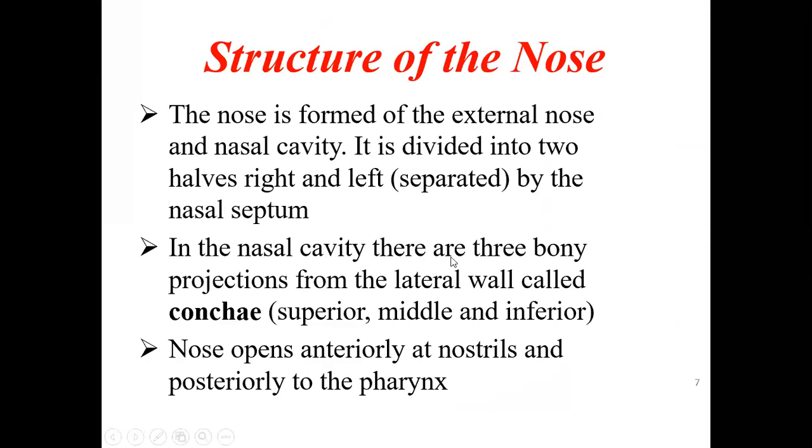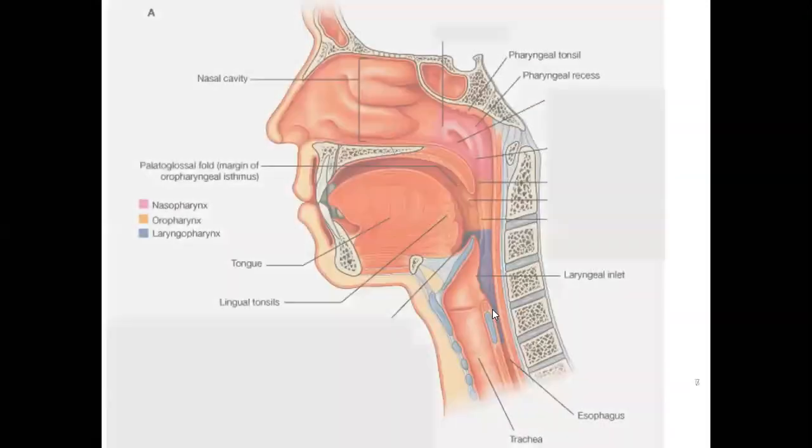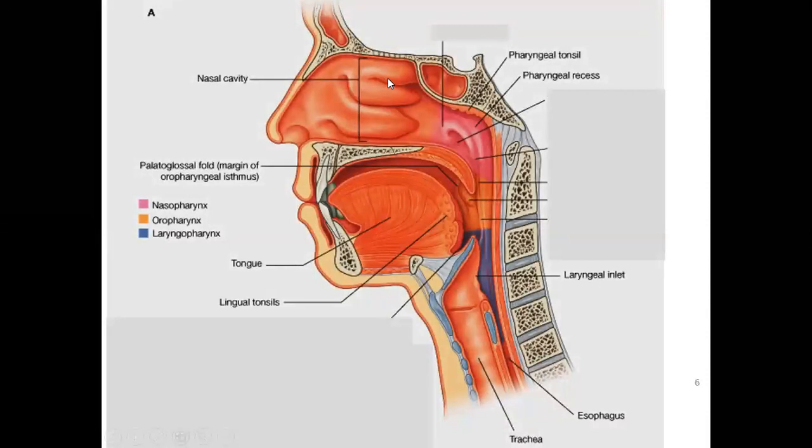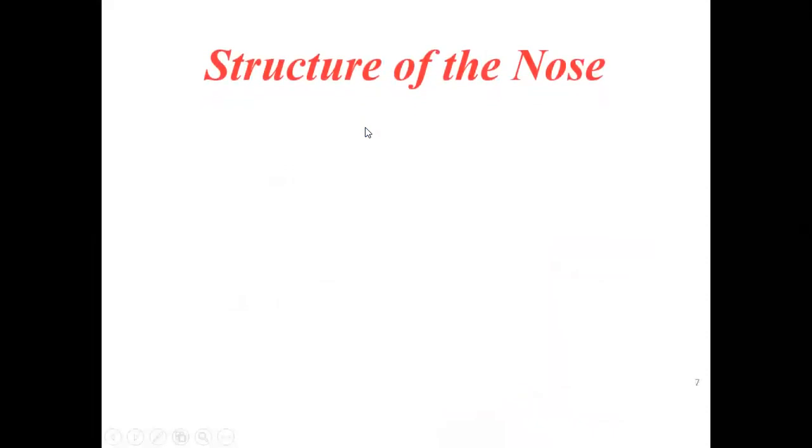In the nasal cavity, there are three bony projections from the lateral wall called the concha, or conchae in the plural. They are the superior, middle, as well as inferior conchae. So if you see here, it is not smooth, but there are bony projections. These are called the superior, middle, and inferior conchae.